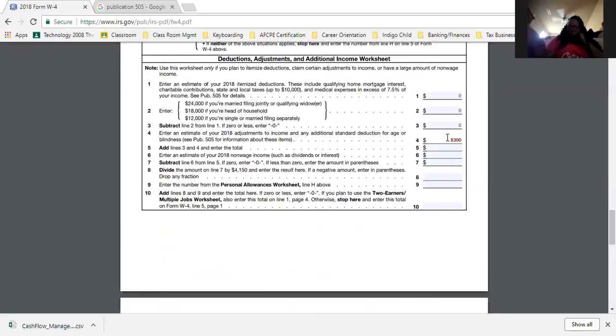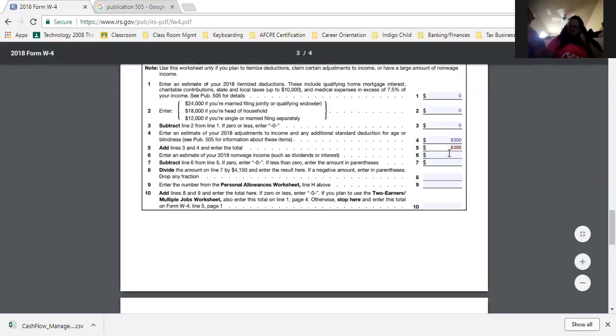And then at the end of the year, you're looking like, well, I know I had this all year and I got all my money back, but I didn't keep none of my records. Well, I can't help you. I'm not going to make up stuff and get in trouble with the IRS because you didn't keep your records. All right, so that's my soapbox moment. So in box 4, you put 8,300. In box 5, it says add lines 3 and 4 together, enter the total here. 0 plus 8,300 is 8,300 again.